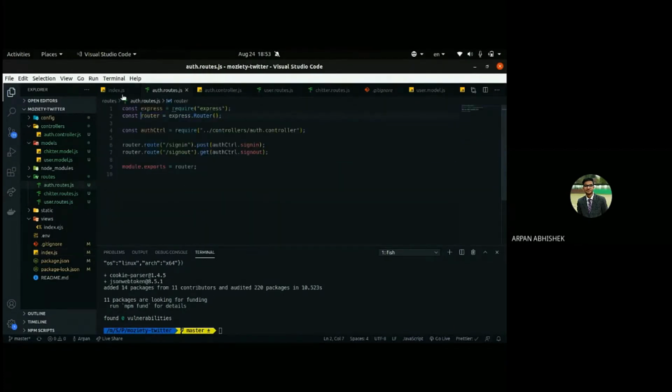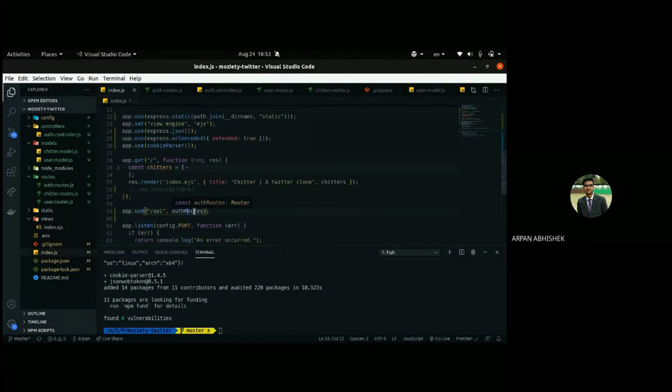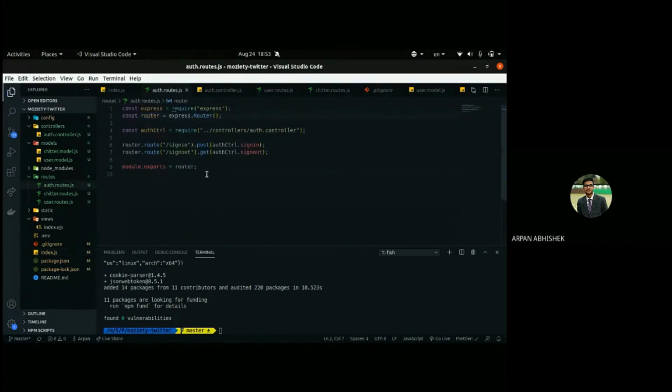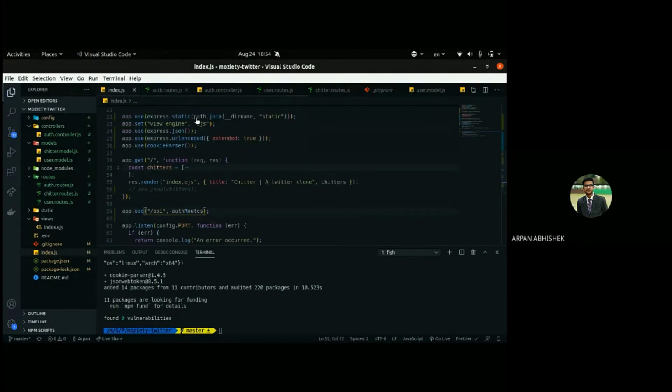If we control click, I just pressed control and clicked here, and I was redirected to here. We imported express in our index.js, and we have done the same here, but here we are initializing a router, which basically works the same way as app.get does, but it's specifically for routing only.